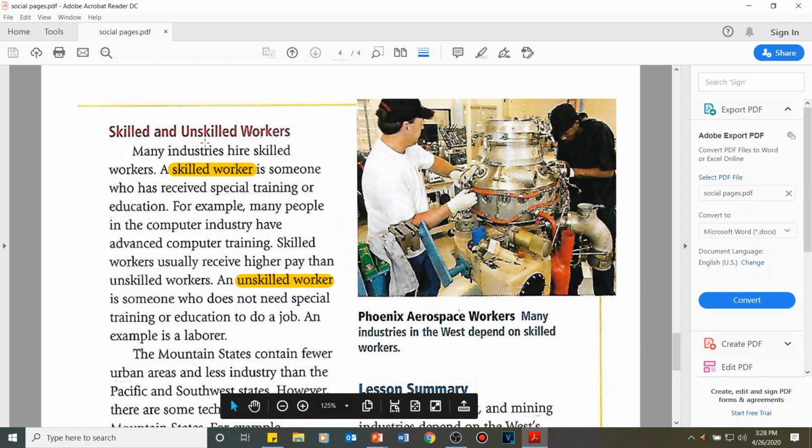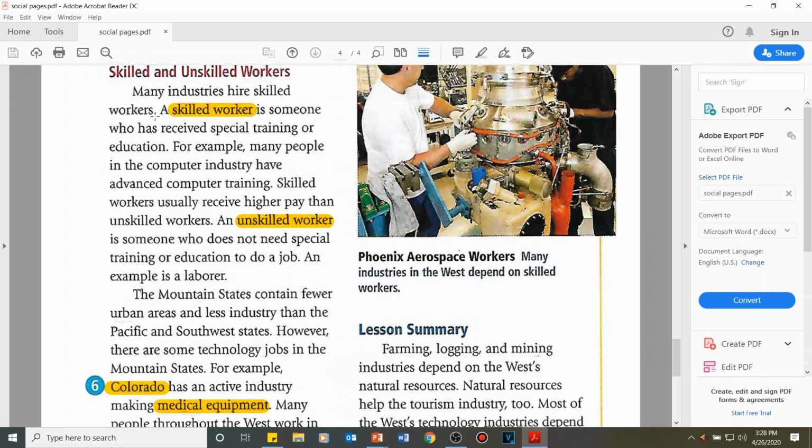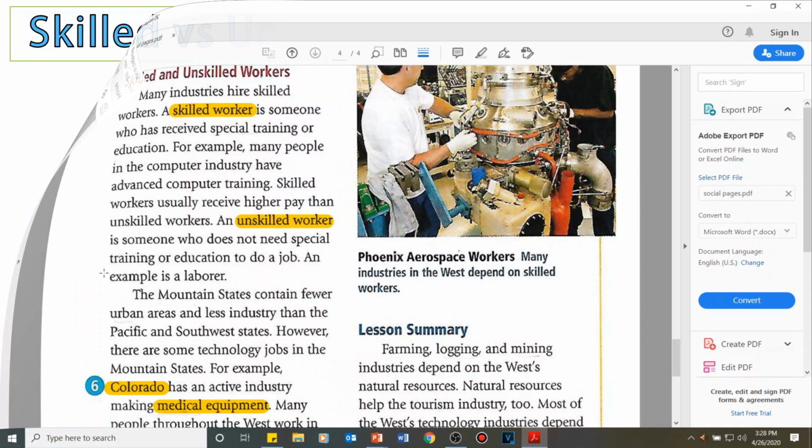Skilled and unskilled workers. Many industries hire skilled workers. A skilled worker is someone who has received special training or education. For example, many people in the computer industry have advanced computer training. Skilled workers usually receive higher pay or maybe salary than unskilled workers. Let's go to unskilled workers. An unskilled worker is someone who does not need special training or education to do a job. An example is a laborer. To explain more about this paragraph, I'm going to show you some explanation over here.